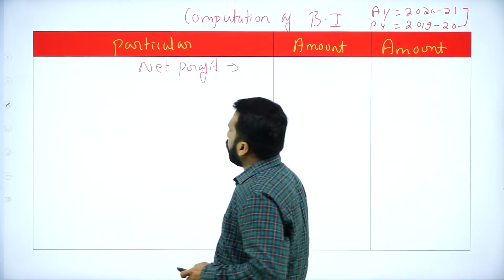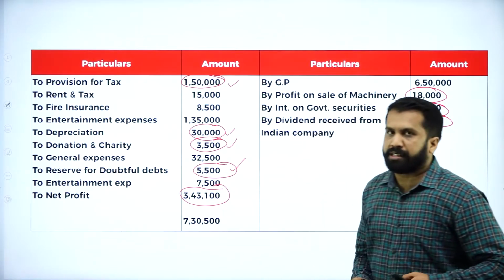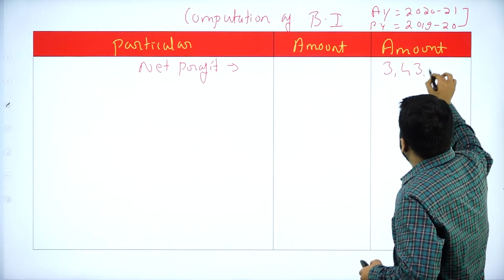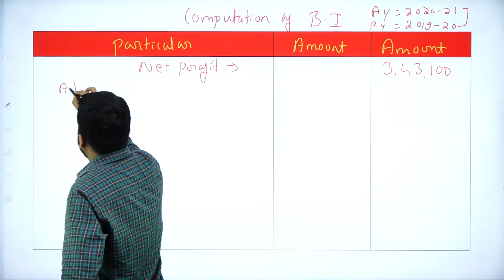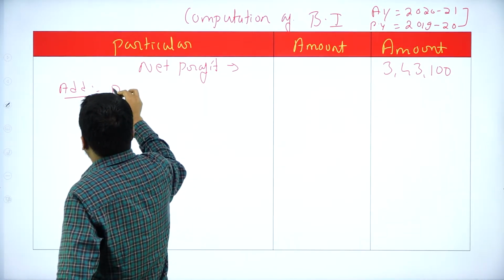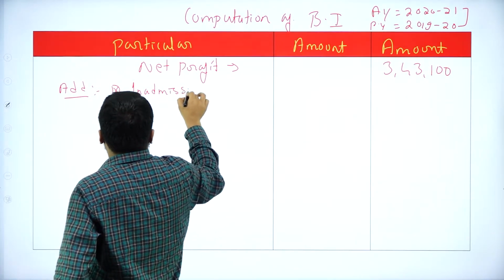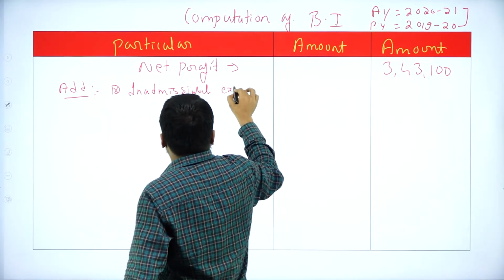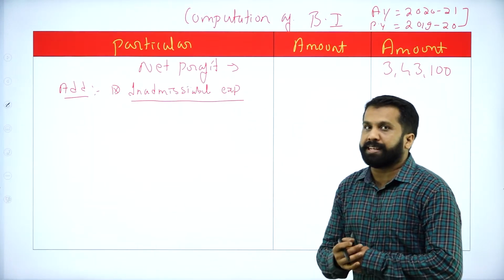So what is your net profit? I'll go back to your question. Your net profit is 3,43,100. So it will be 3,43,100. Now add disallowed, or else we can call it inadmissible expenses.